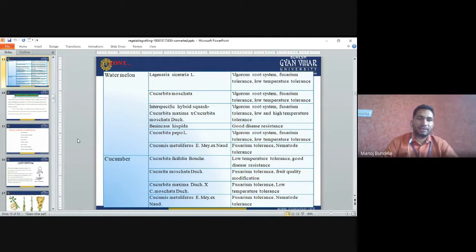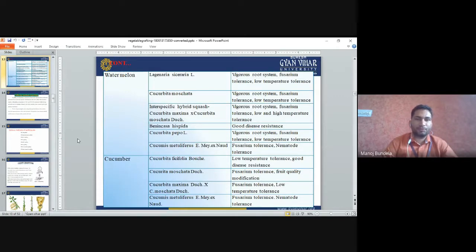Next is watermelon. In watermelon, we use Lagenaria siceraria. Lagenaria siceraria has a vigorous root system, Fusarium tolerance, and low temperature tolerance.